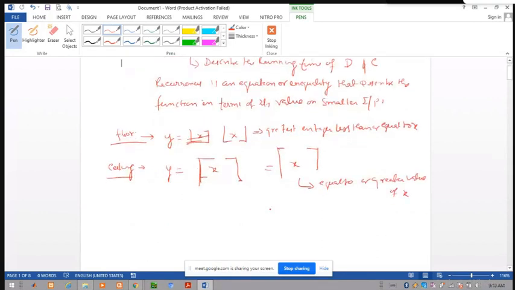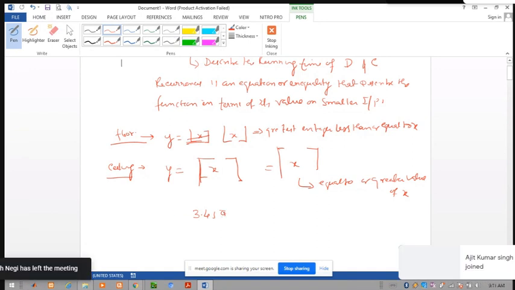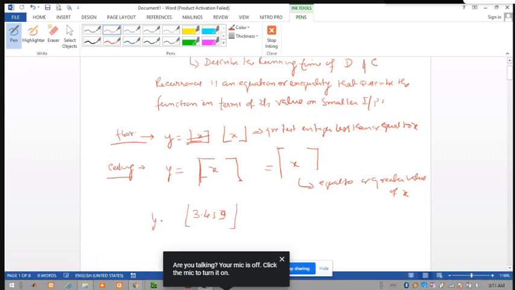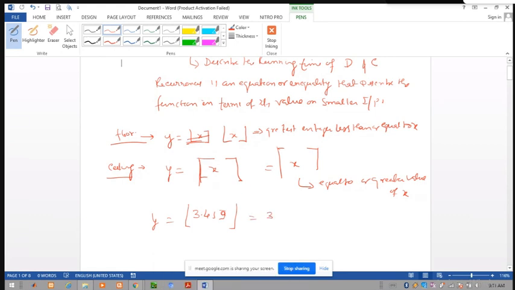Simply, for example, suppose we take 3.459 and take the floor of this. Then y is the greatest integer that is less than or equal to x, so this is 3.